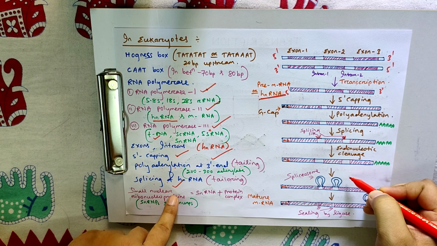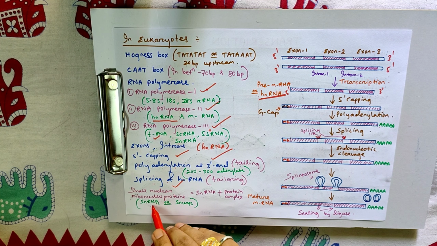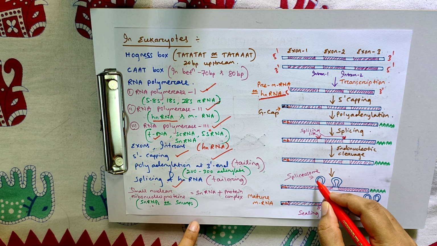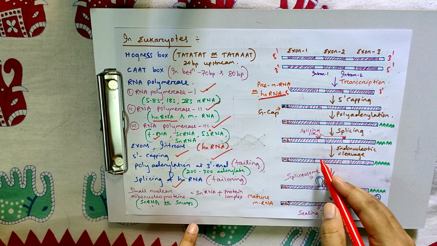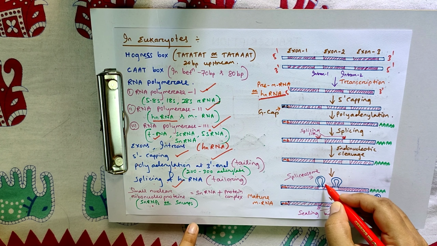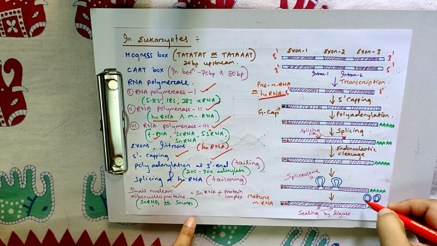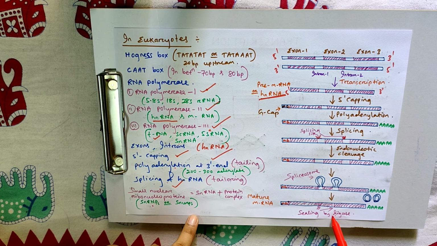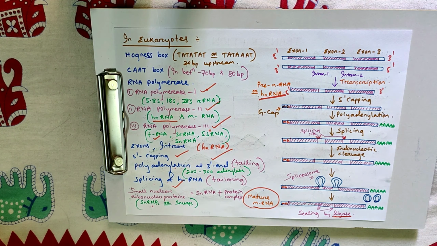And in the next step, what happens? The snRNPs form a complex and help in the formation of spliceosomes here. That means this intron becomes attached with these proteins and forms spliceosomes. And later these spliceosomes are removed along with the introns, and only exons become attached with the help of enzymes through linkage. That mRNA is called mature mRNA.